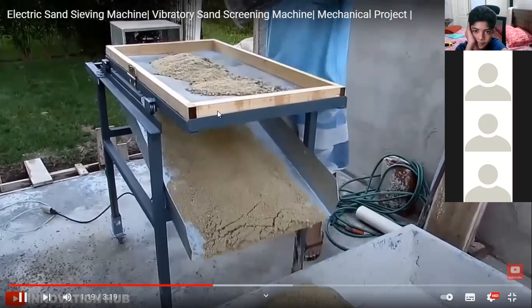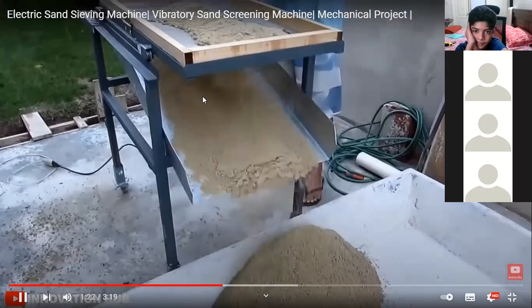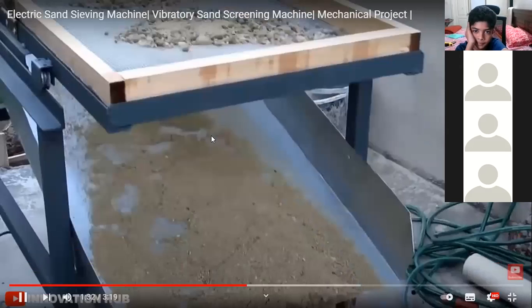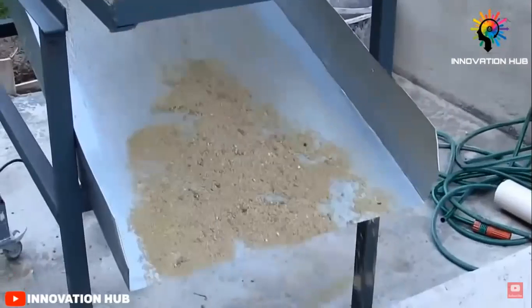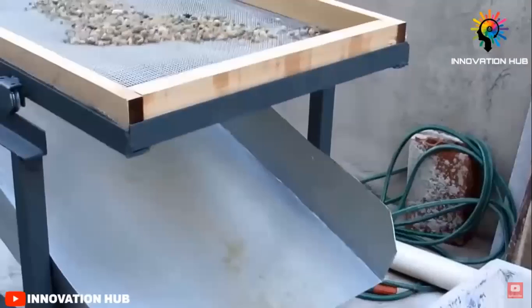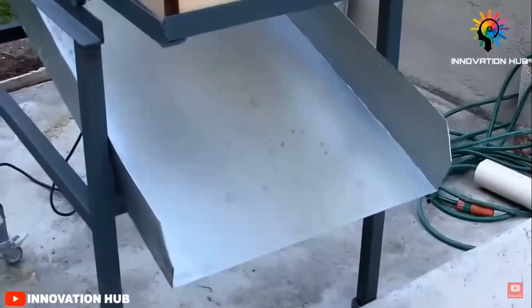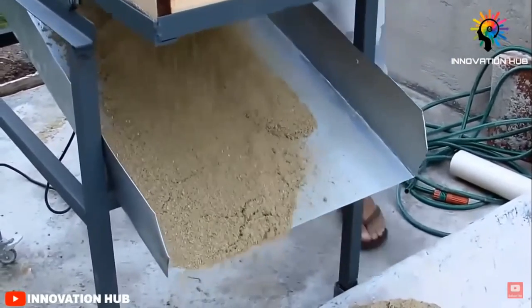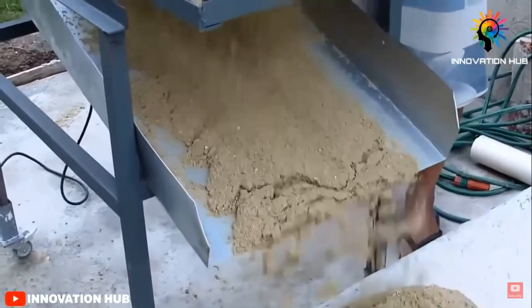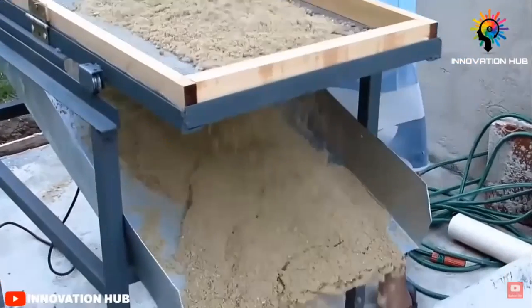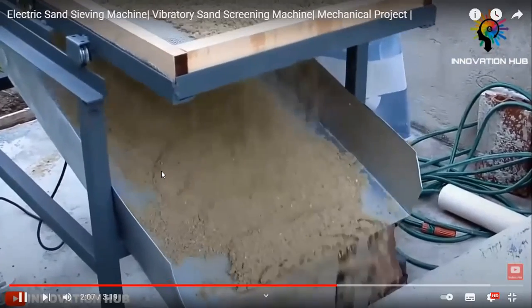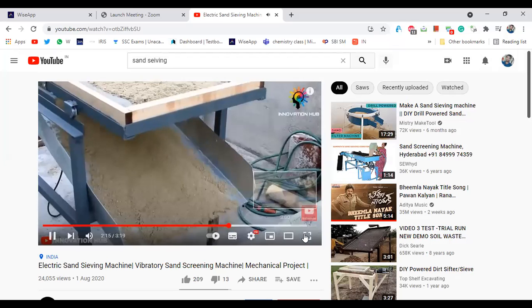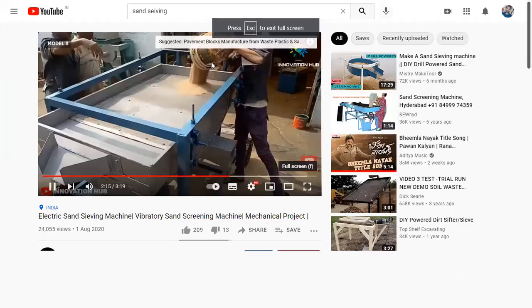The smaller particles go below the mesh, and the larger particles settle on top of the mesh. Okay, this is all about sieving.